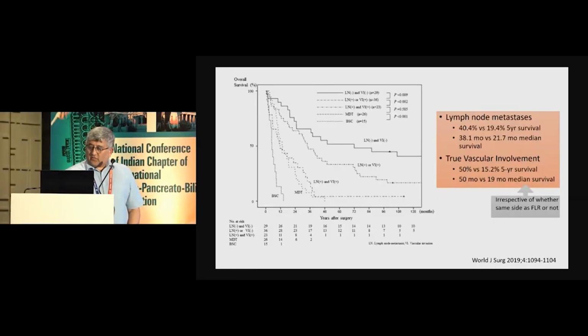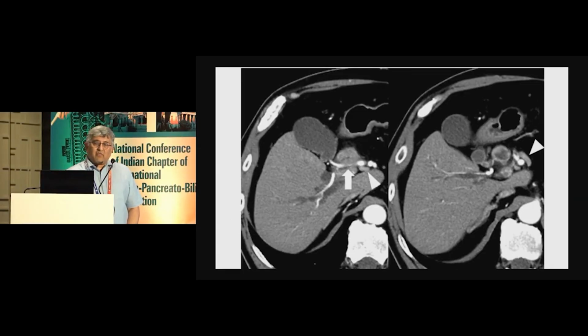side. So for example, here you have a patient who's got a type 3B hilar cholangiocarcinoma, who's undergoing a left hepatectomy, but may have an arterial involvement which requires reconstruction.